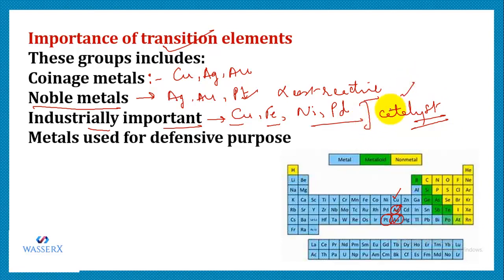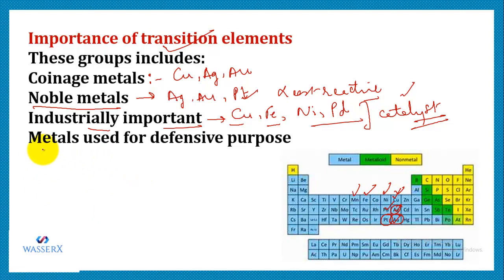That is, they increase the rate of reaction without producing a change in themselves. So let's locate them. Copper is this, iron is this, even manganese is used as a catalyst, nickel is used as a catalyst, right? Likewise, palladium is also used as a catalyst. So these are the elements which are industrially important.